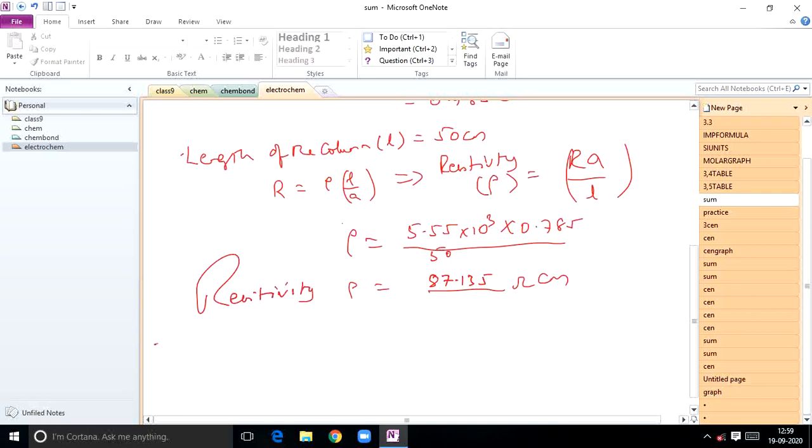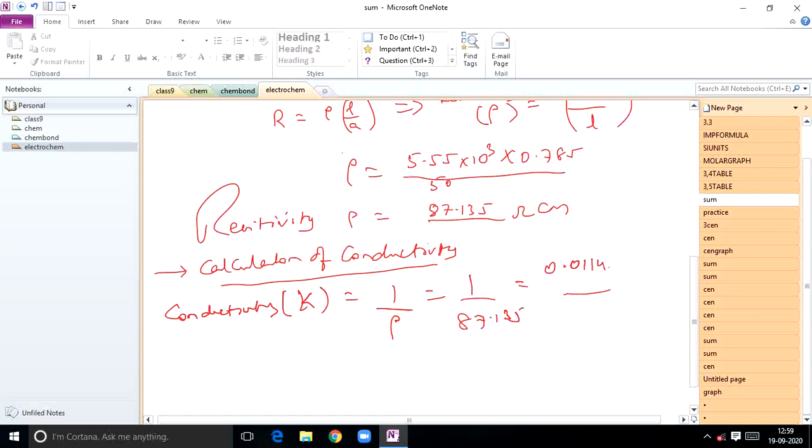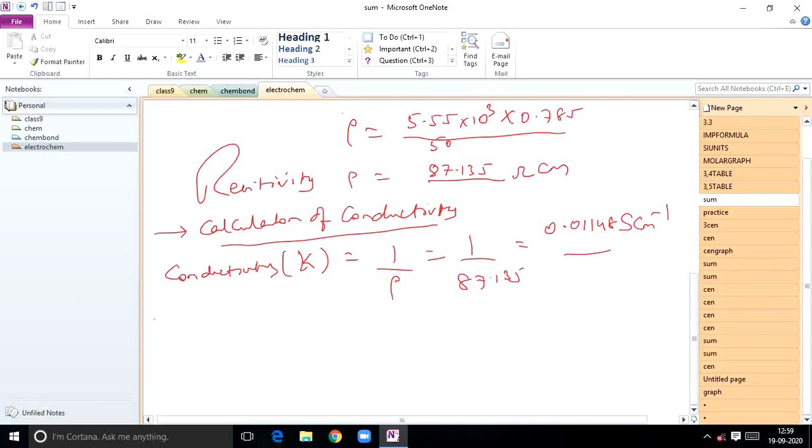Next, second step, that is calculation of conductivity. So how to calculate this conductivity? You know the relation, students. Conductivity is denoted by kappa, is equal to 1 by resistivity. So 1 by 87.135. So you will get 0.01148 Siemens centimeter inverse. Next, third step, calculation of molar conductivity, lambda m value.